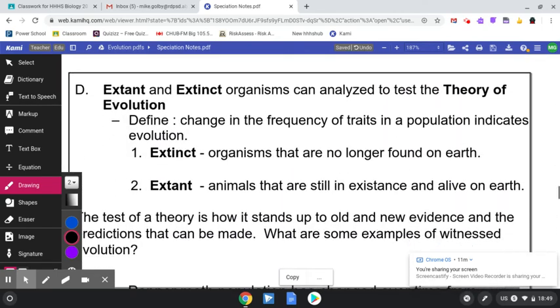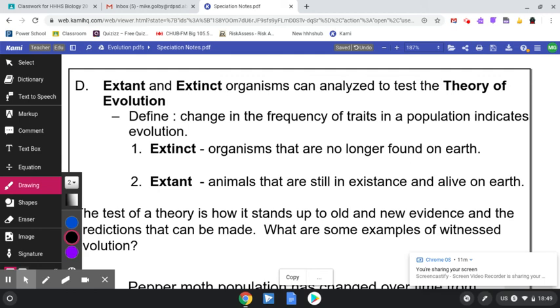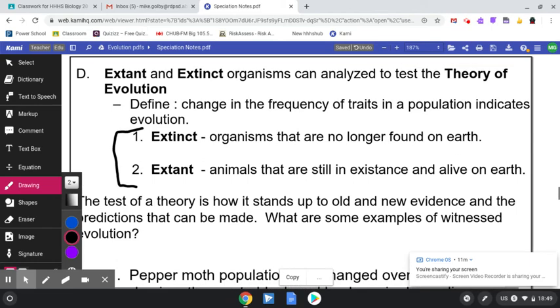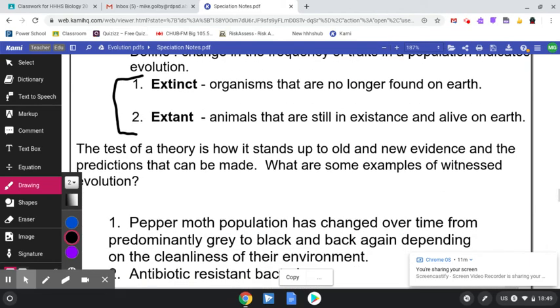Now, last slide here, second last slide. One new term here. Extinct is definitely not new to you, but extant would be. These two things show that evolution has taken place. Extinct organisms are no longer found on Earth. Extant organisms are animals that still are in existence, so the exact opposite of each other. And these two things show that evolution is constantly taking place on our planet.